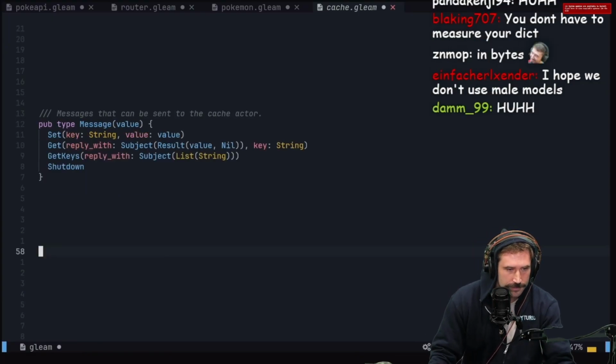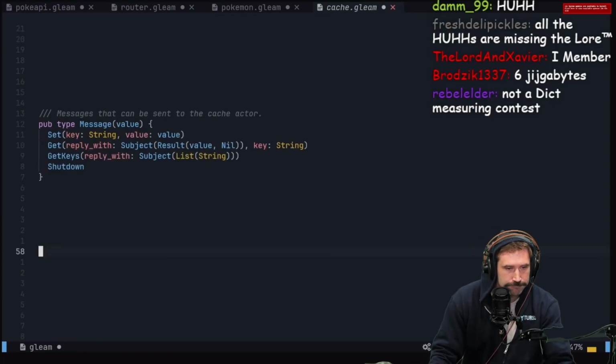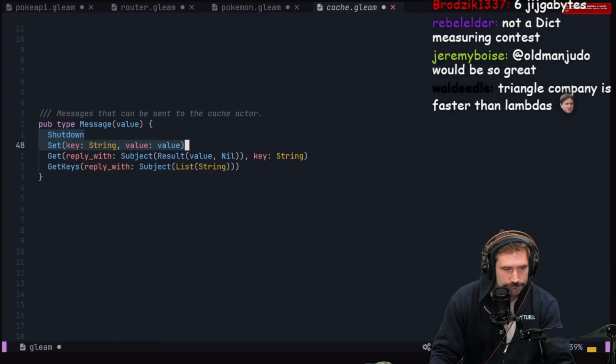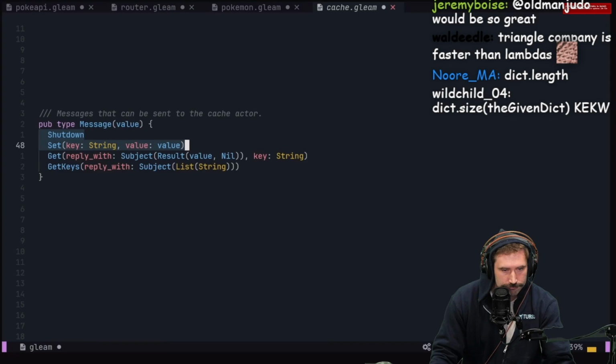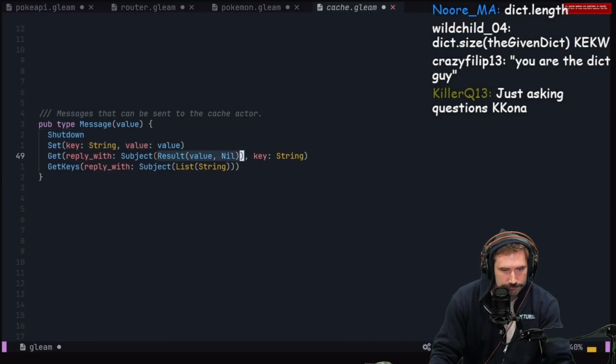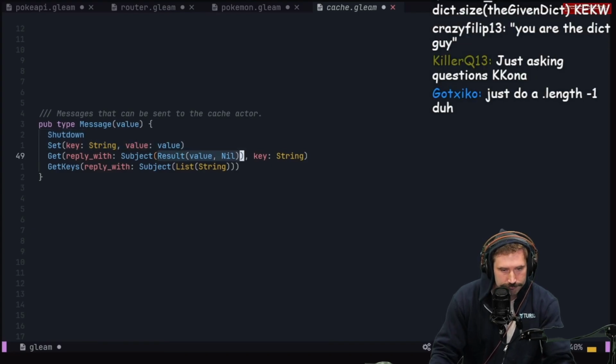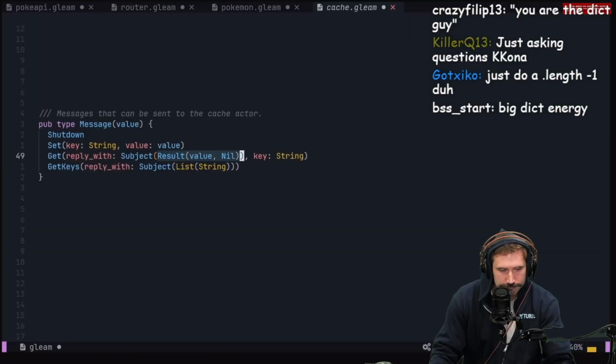The last type we need to define is the type of the messages we'll pass to our actor. The set and shutdown messages can be thought of as one-way messages. They tell the actor to do something and don't require a return value. The get and get keys, on the other hand, take a subject in their constructor, which is generic across the return type of that particular message, and allow us